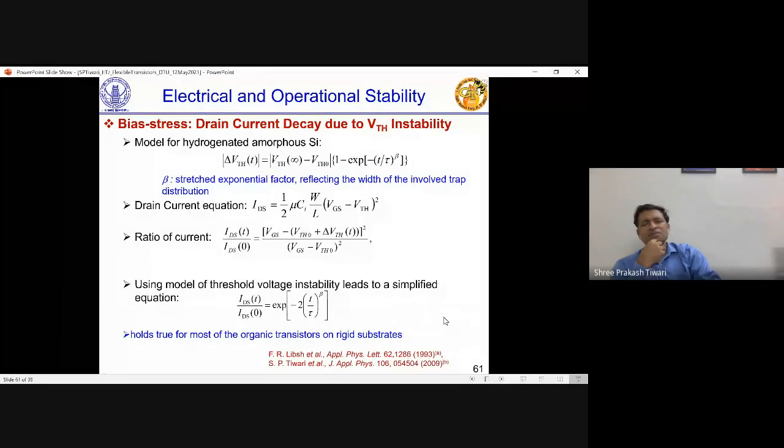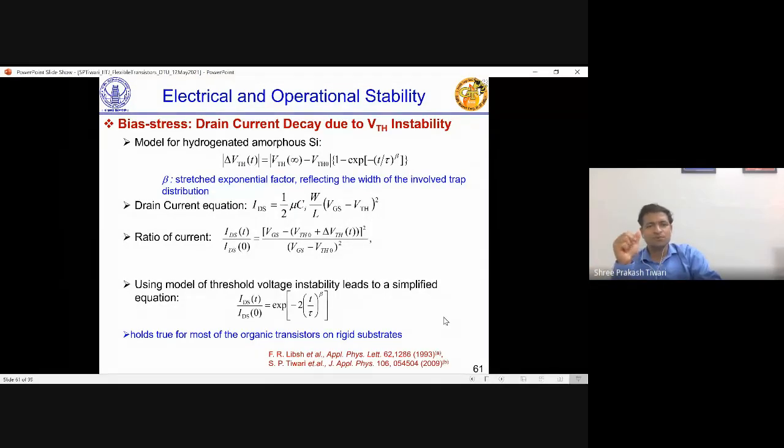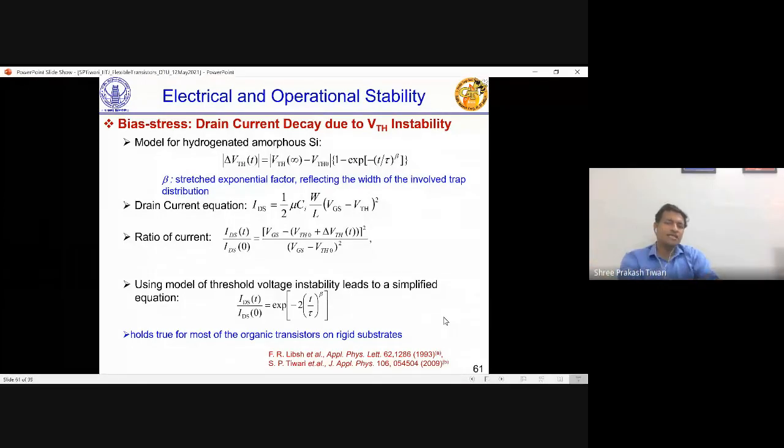Now in an organic transistor, if you apply VGS, at infinite time VTH infinite will be VGS only. Your device will not work. This is what we think: the current will become 0 and your VTH becomes VGS, so that VGS minus VTH becomes 0 and your current becomes 0. That is the first assumption. And with that, the drain current equation, the saturation equation, is IDS equals half mu Cox W by L, (VGS minus VT) squared. At infinite time, when VTH infinite becomes VGS, this current becomes 0. So that was a very good assumption which we made.